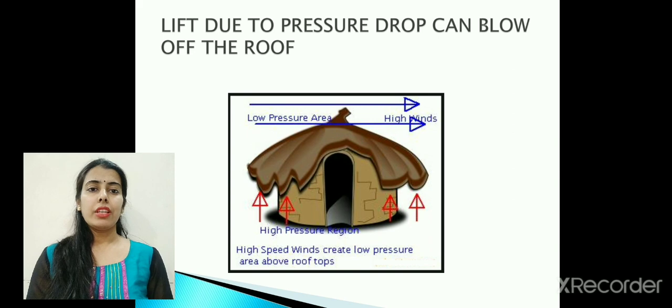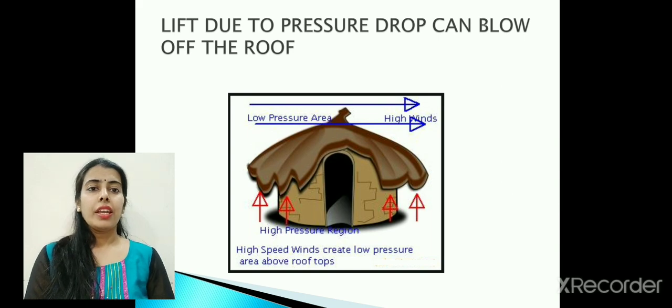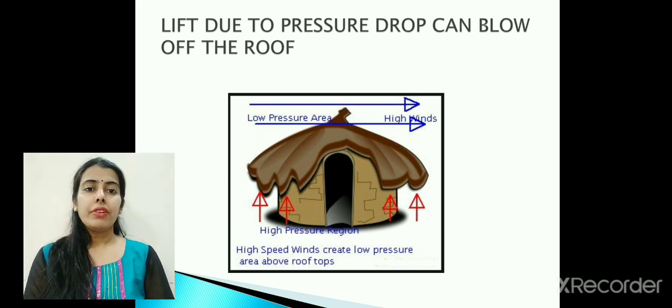Here is one more thing you can understand. In newspapers we come across news during thunderstorms that the roof of huts blew off. Even the tin shades of warehouses blow off. You can see in this picture that when high speed winds move, they create a low pressure area.